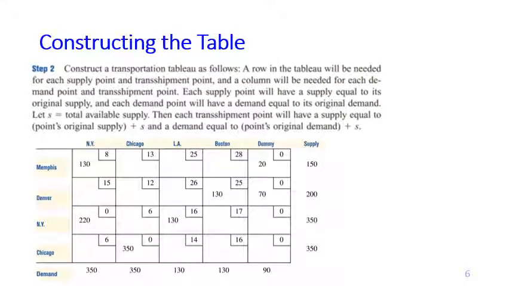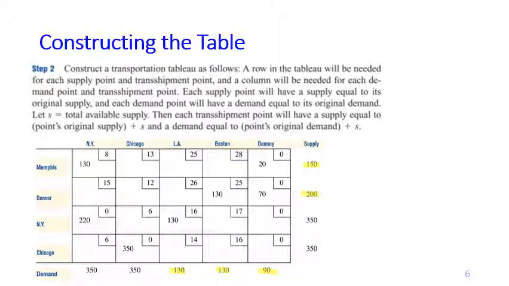Now let's create a transportation table. We know that the supply from Memphis equals 150 and from Denver equals 200. We also know that the demand from LA is 130. The demand from Boston is also 130. And in the previous slide, we have seen that we need a dummy point with a demand of 90 units. Okay, so that's what we have known so far.